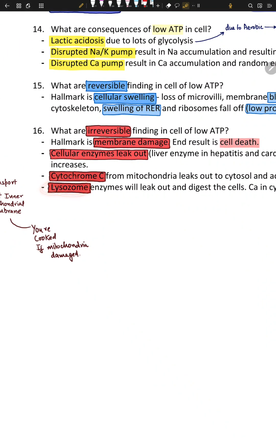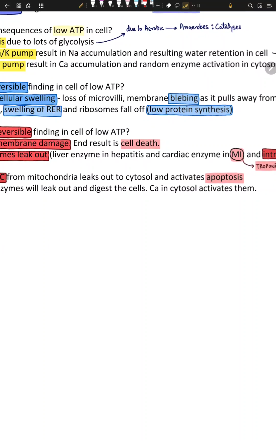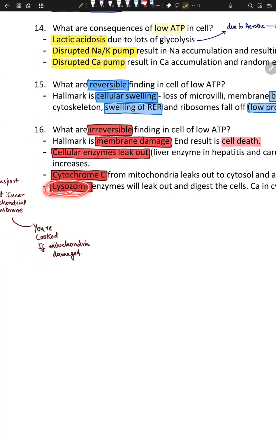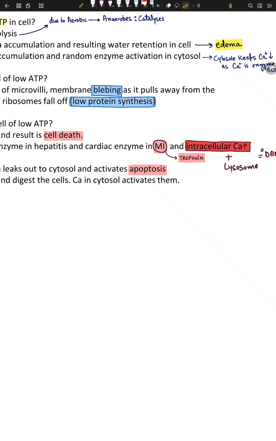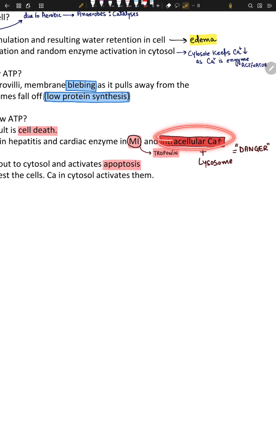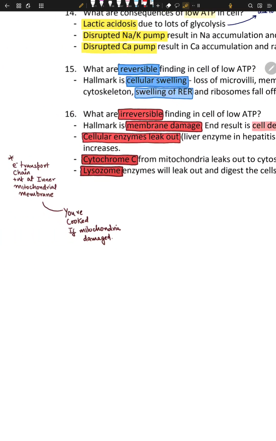Lysosomes: it means lysosome enzymes will leak out and digest the cell. Lysosomes are just very hungry enzymes. They go and eat the cell from within. So calcium in the cytosol activates them. Okay, so lysosomes are activated by calcium. That's why I wrote this. Intracellular calcium rises, and with the help of lysosomes, it can be very bad. The lysosome can eat itself.